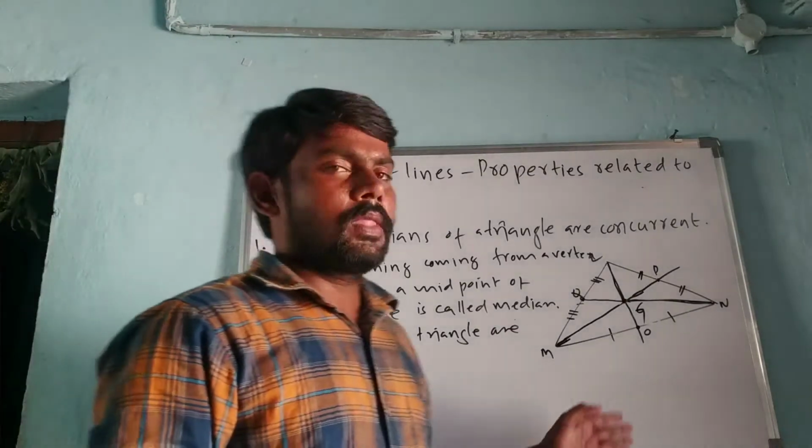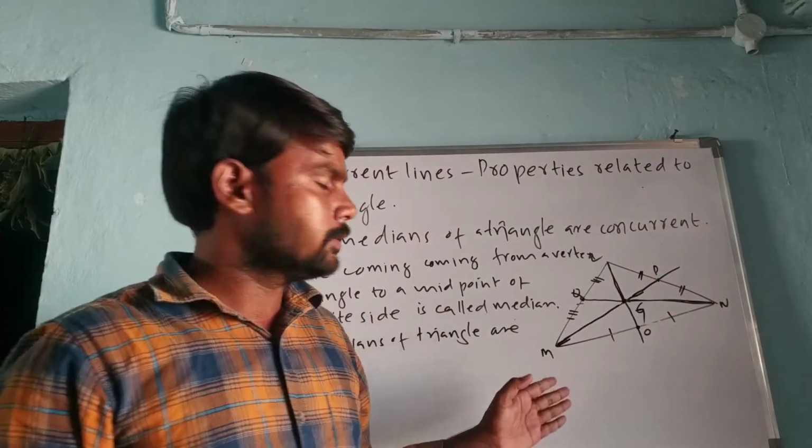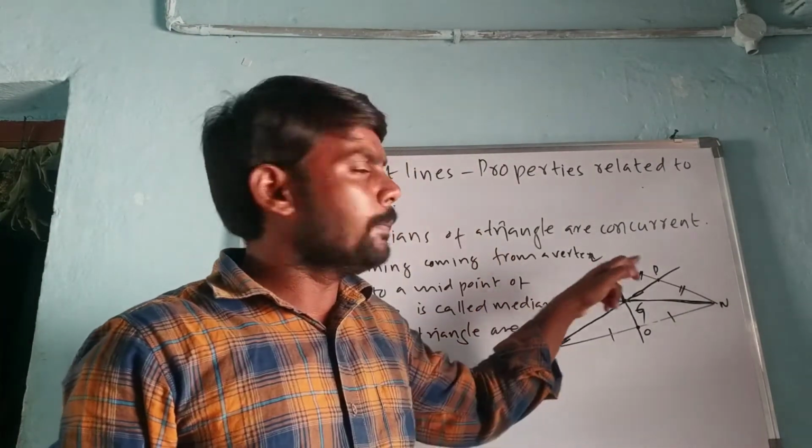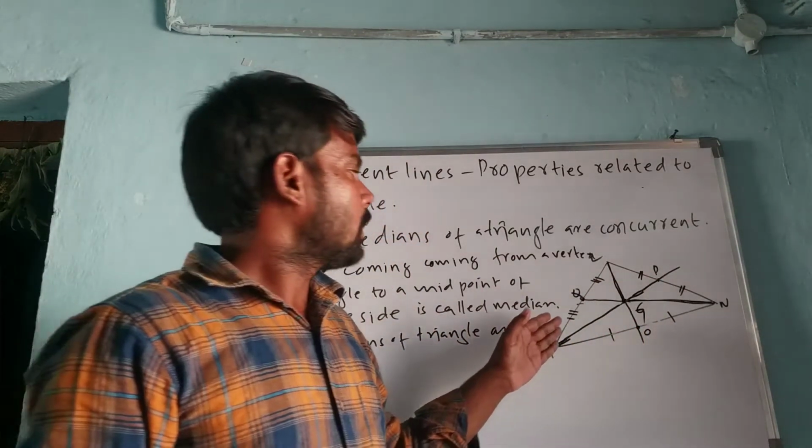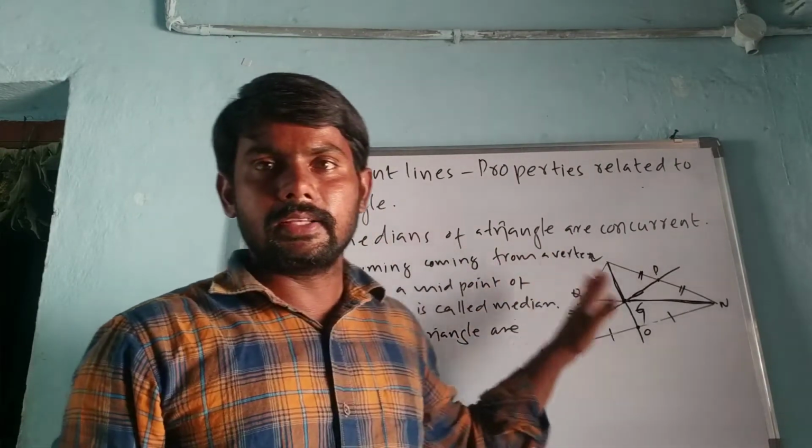So from the picture we can clearly say that the three medians are intersecting at a point. Hence we can say that the medians of a triangle are concurrent.